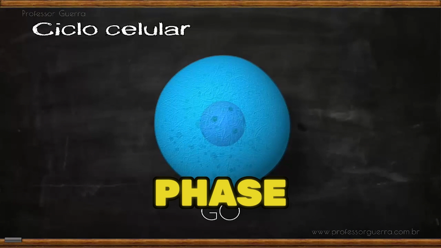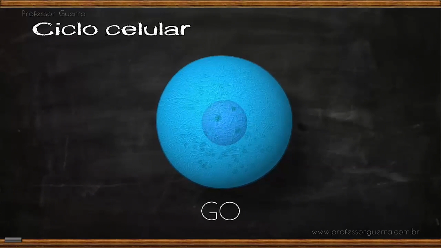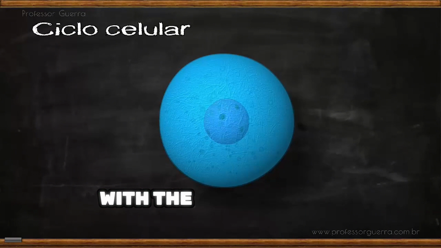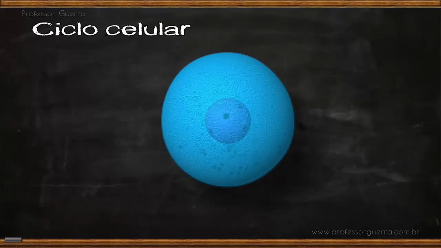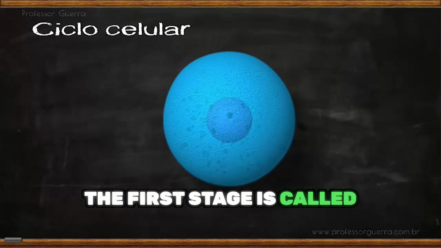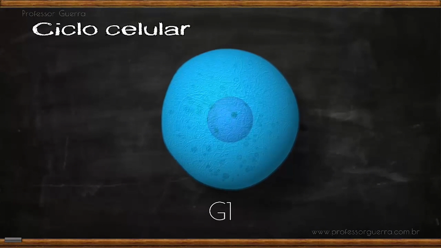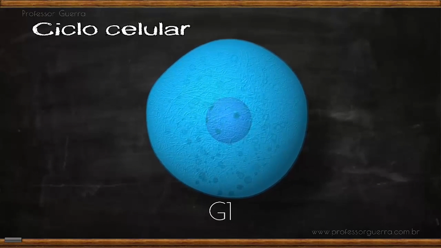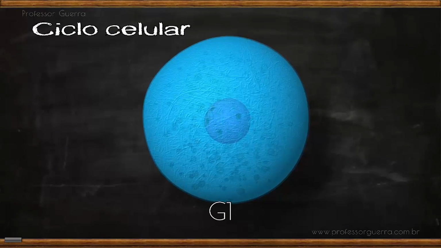The G0 phase is when cells perform their main functions. Eye cells see, skin cells protect, muscle cells contract, each doing its job in the body. With the right stimuli, a cell can enter the cell cycle and begin dividing. The first stage is called G1 phase, G for growth or gap in English. During G1, the cell doubles everything except DNA: proteins, organelles, all it needs to divide between daughter cells.